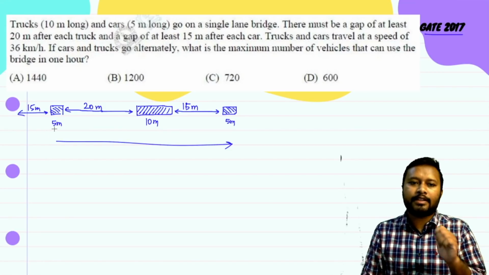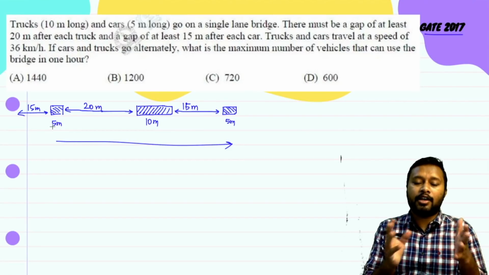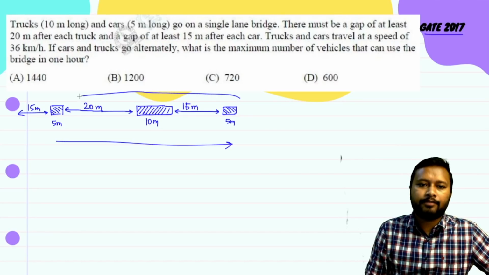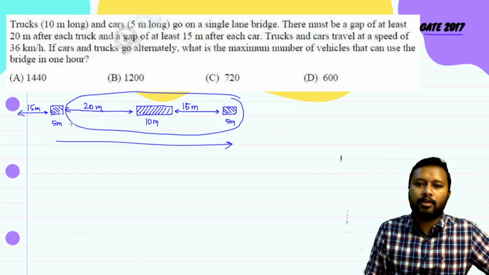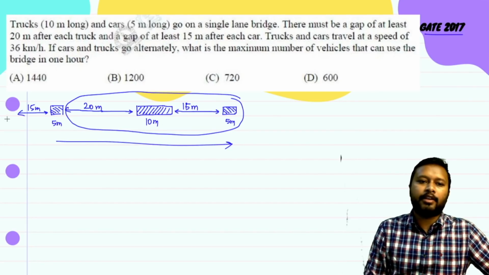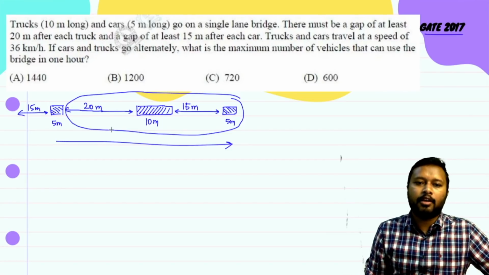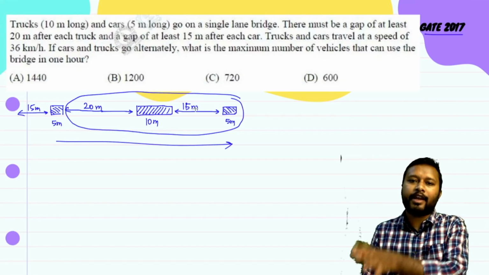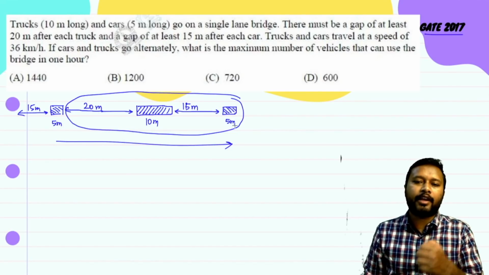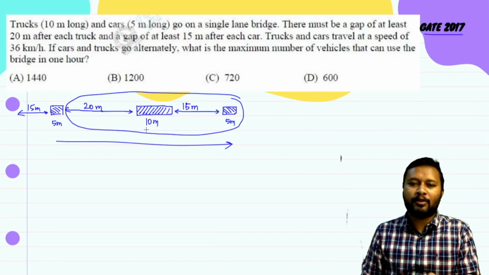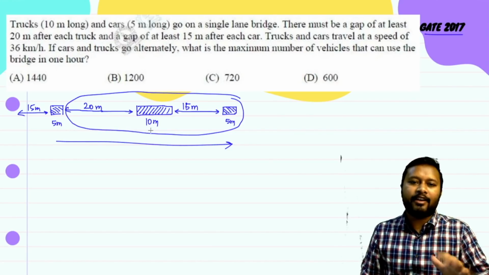If you look at this, you have to see which factor keeps on repeating itself. This particular whole thing is repeating itself: 5, 15, 10, 20, then 5, 15, then again 10, 20, and so on. So you can consider this whole thing as a single unit which is traveling. Since both of them are traveling at the same speed, that is 36 km per hour, now you can do the things very easily. So pause the video and try on your own. All right, I will explain how this will be done.